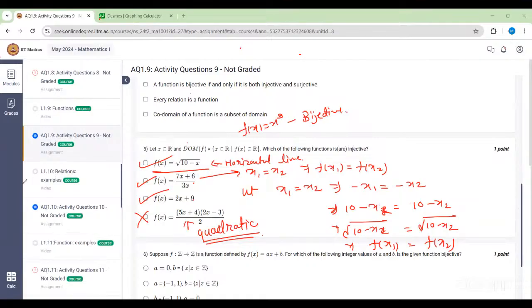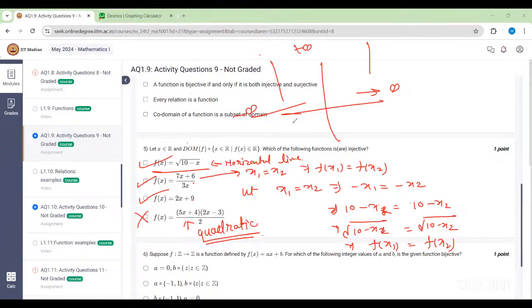Right, for the degree of x, if it is even, like quadratic, it's not injective. If the degree is not even, it's injective. Yes, always correct. Not even an exception is there if the degree is 4 or something like that. No, there is no exception, because if you consider any polynomial with even degree, it won't be bijective. When we have even degree, from both ends, for infinity and for minus infinity, either the function will grow toward the plus infinity side or toward the minus infinity side. So in both cases, there will be one line which intersects the graph at more than one point.